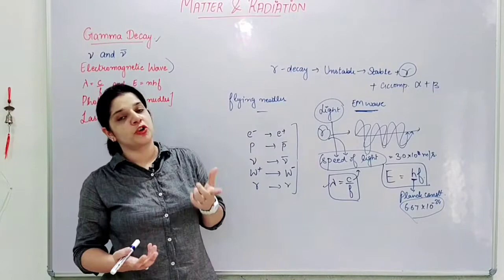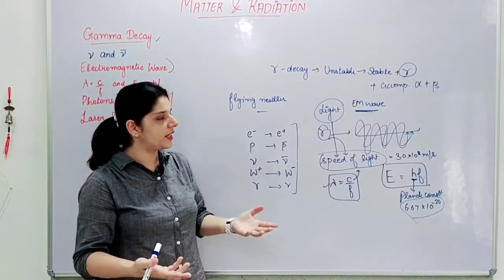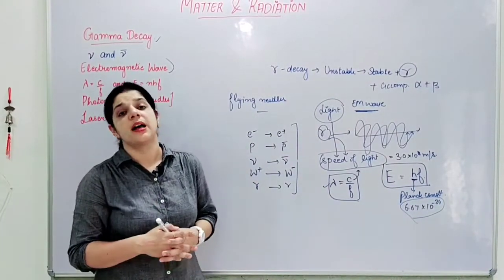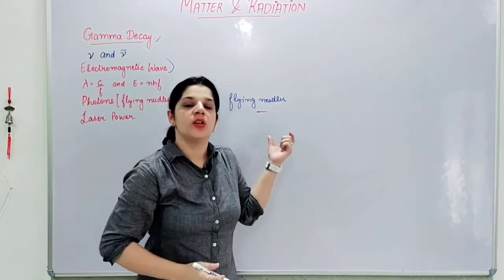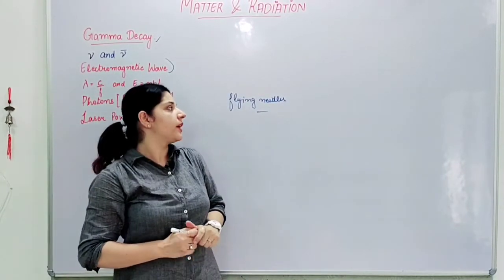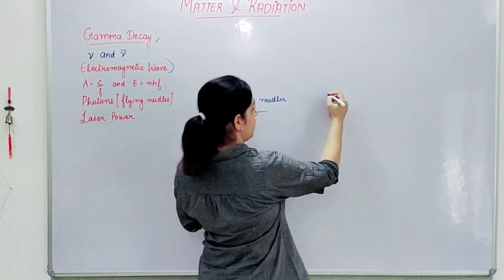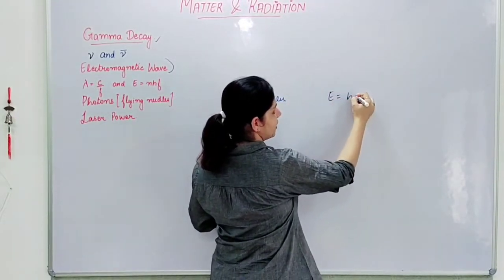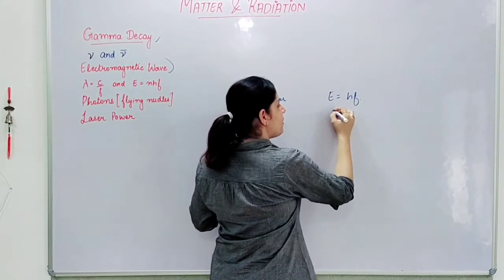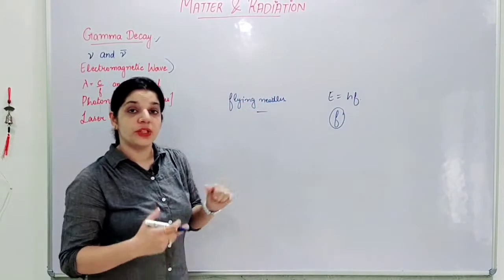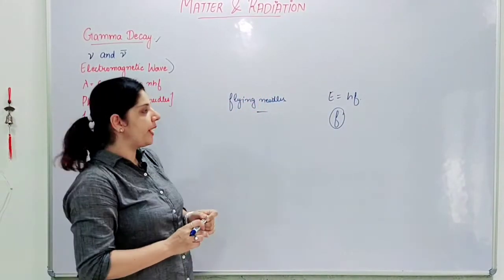So photons are also known as flying needles, and this name was given by Einstein himself. These flying needles can have a high range of energies also, since energy is given by hf, so depending on the frequency, the energy of these flying needles may vary, right?